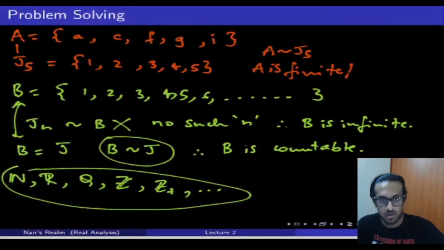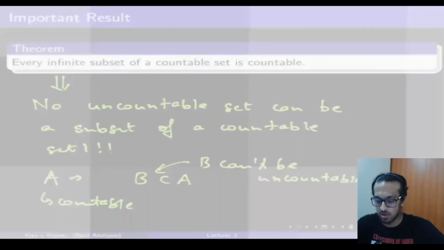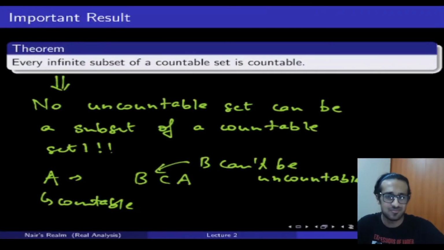Then we went on to take a few examples and show how we can actually say whether a particular set is a finite set, or if it's an infinite set, or if it's a countable set. And I asked you to work on some commonly used named labeled sets to figure out whether they're countable or uncountable. And finally, I gave you this very small result because we'll be using this in the next video.